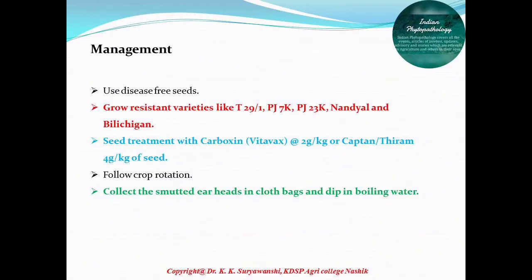Similarly, we can also control this smut pathogen by alternate spraying of systemic fungicides like propiconazole. Carbendazim or hexaconazole is also recommended for management of this type of smuts by spraying.